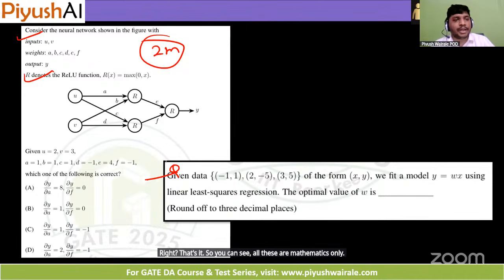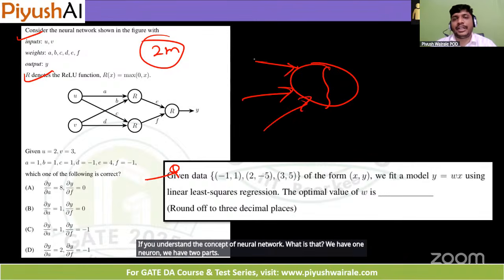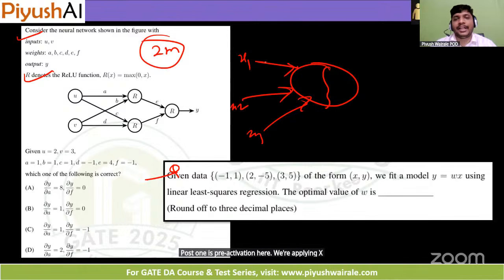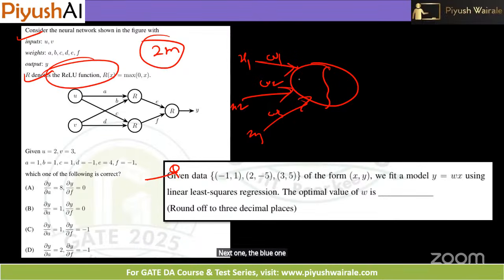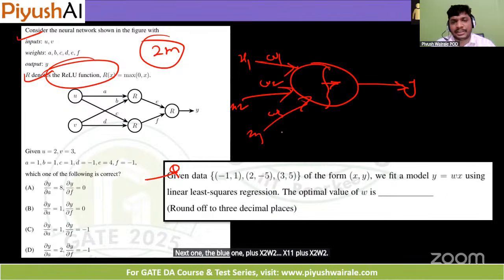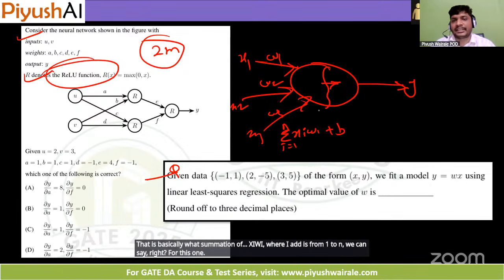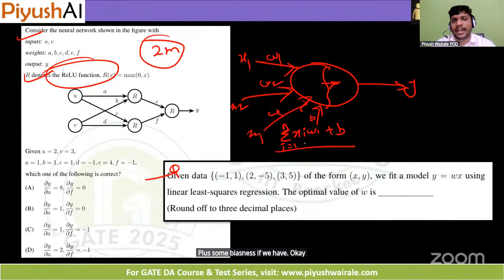You should understand the concept of a neural network. We have one neuron with two parts. The first one is pre-activation, where we apply x1, x2, x3 with w1, w2, w3, that is x1 w1 plus x2 w2, and so on. Basically it is the summation of xi wi, where i varies from 1 to n, plus some bias if we have. This will be the input to an activation function. This is pre-activation, and it is given as input to the activation function.